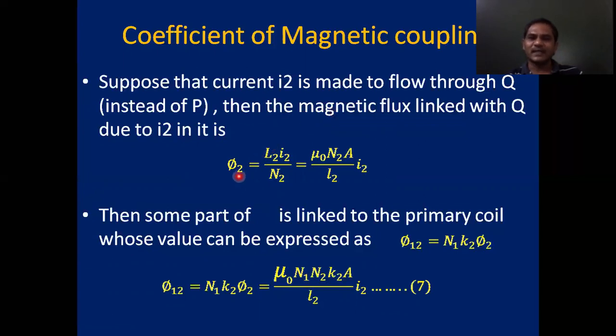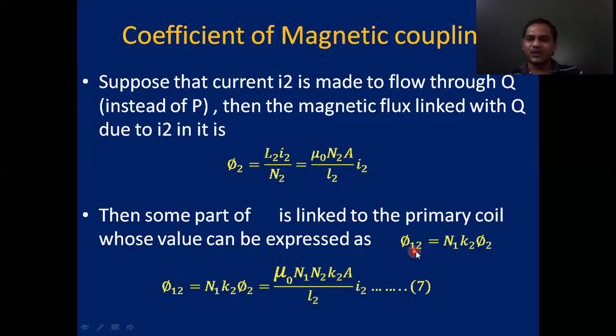The flux linked with the secondary coil due to I2 is given by phi 2 equals mu naught N2 A by L2 into I2. Out of the magnetic flux formed around the secondary coil, only some part of the flux is linking with the primary coil. Then we can write phi 12 equals N1 K2 phi 2.